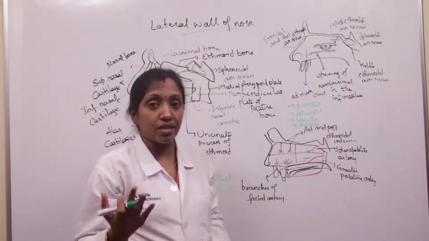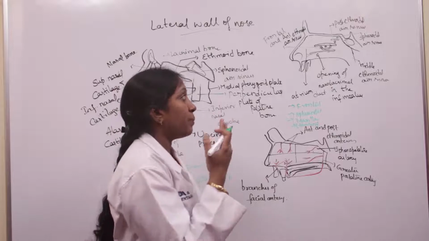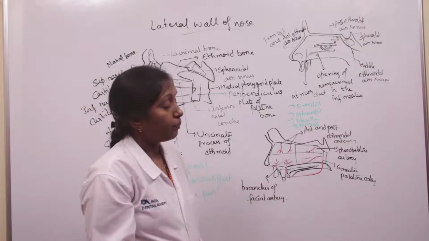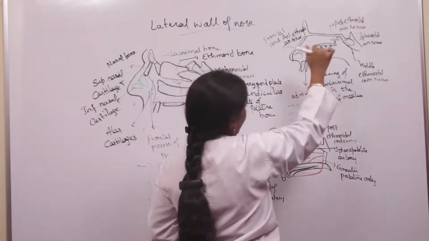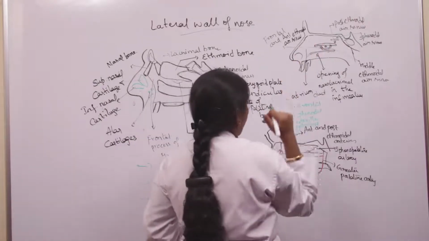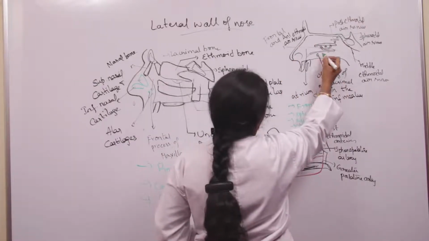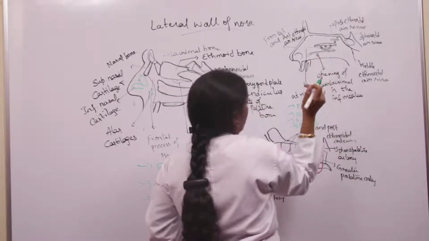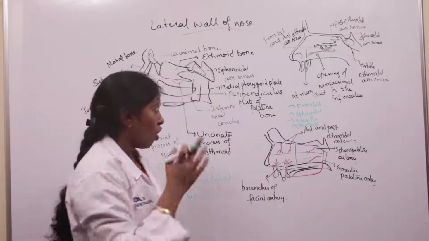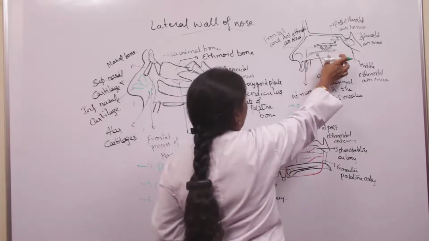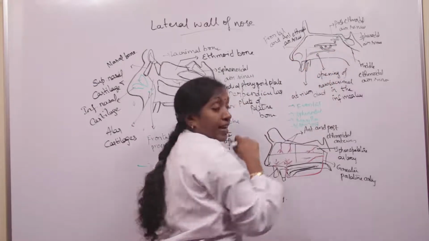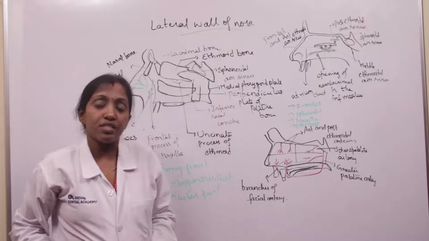Inferior concha is the largest concha and it is an independent bone. Superior and middle concha are parts of the labyrinth of the ethmoid. Superior concha is very small. Coming to what opens into the meatuses of the nose: the nasolacrimal duct opens into the inferior meatus of the nose at the junction of anterior 1/3 and posterior 2/3.